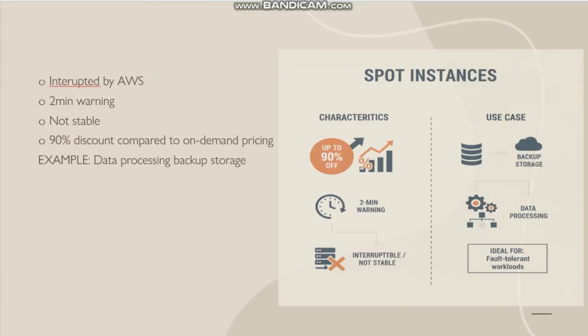Spot instance. In spot instance, it can be interrupted by AWS. During that time, AWS will give a 2-minute warning. At that time, we can take a backup for our future use, and it provides a 90% discount compared to the on-demand pricing.